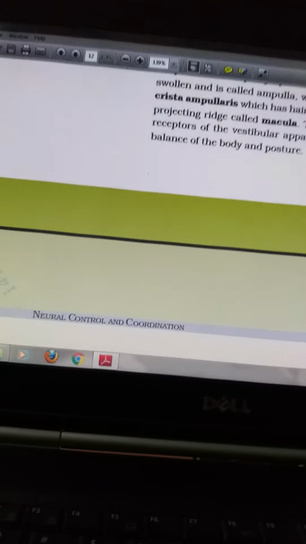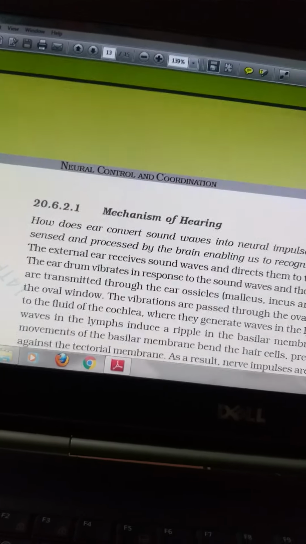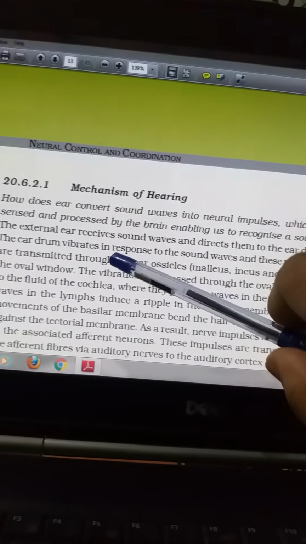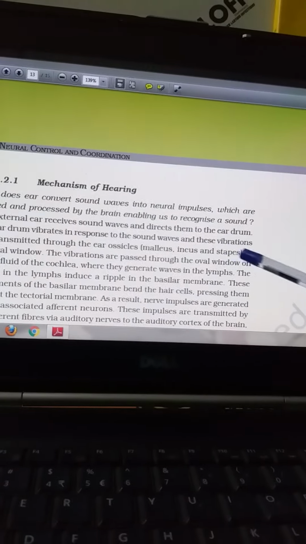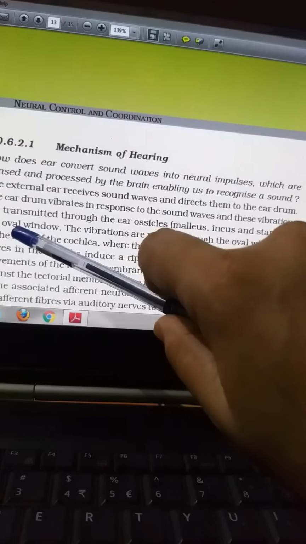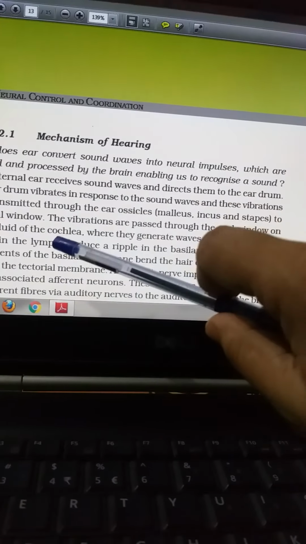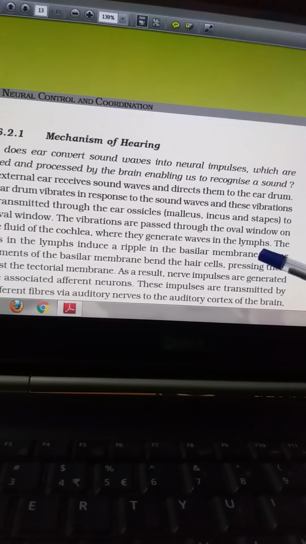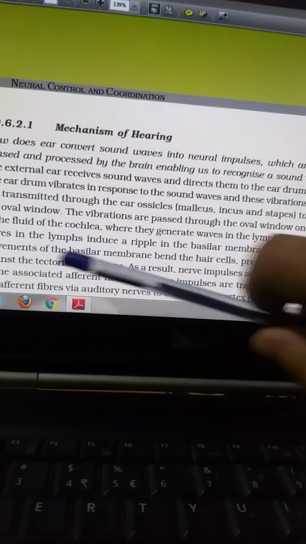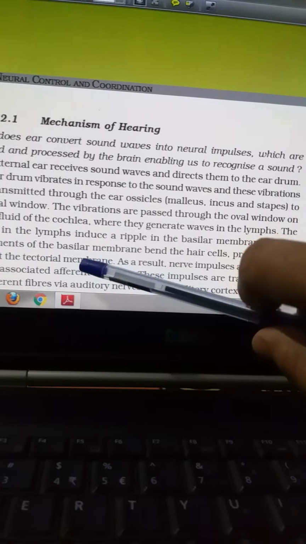So with this we come to the end of this chapter. Mechanism of hearing: sound waves make the eardrum vibrate, and these vibrations are transmitted through the ear ossicles, malleus, incus and stapes, to the oval window. The vibration passes through the oval window to the fluid-filled cochlea. They generate waves in the lymph, and the waves in the lymph induce a ripple in the basilar membrane, and this movement of the basilar membrane bends the hair cells, pressing them against the tectorial membrane.